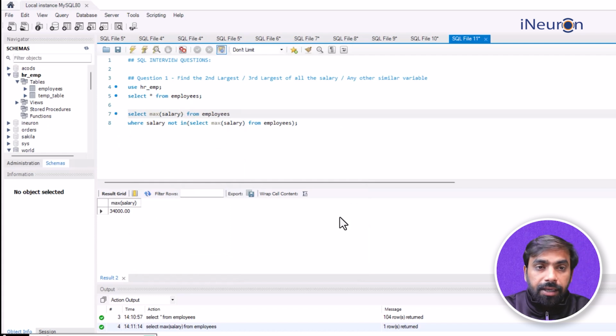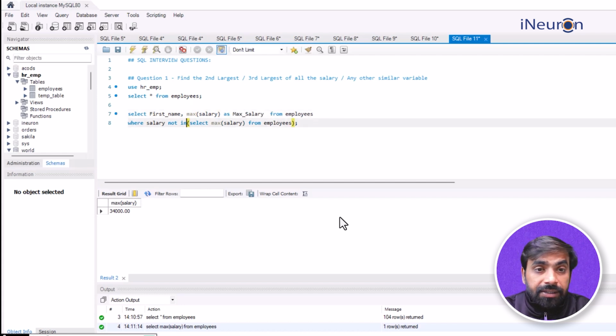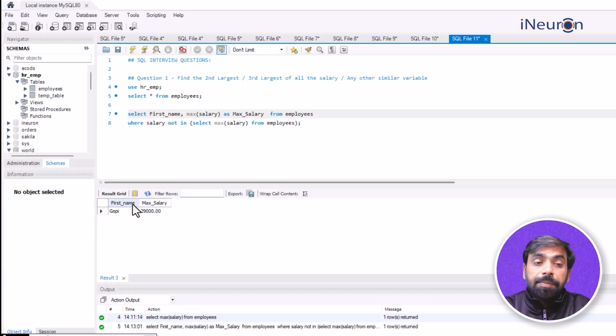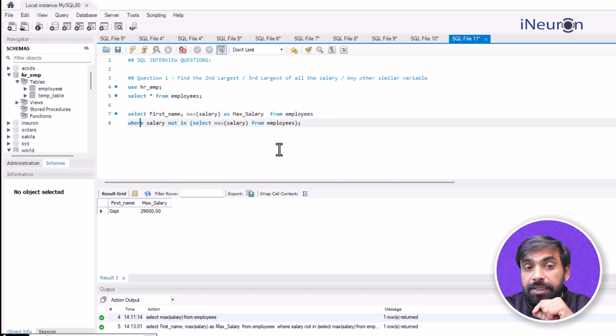Select maximum salary, and let's go for something like the first name of the employee as well, right? We'll go for the first name of the employee, maximum salary as max salary, right? From employees where salary not in, that is now the salary is not in this particular set, and this set is nothing but the maximum salary of the entire set of employees. So if I run this, I'll get the second highest salary, and the person who is earning the second highest salary. Please understand what's going on over here.